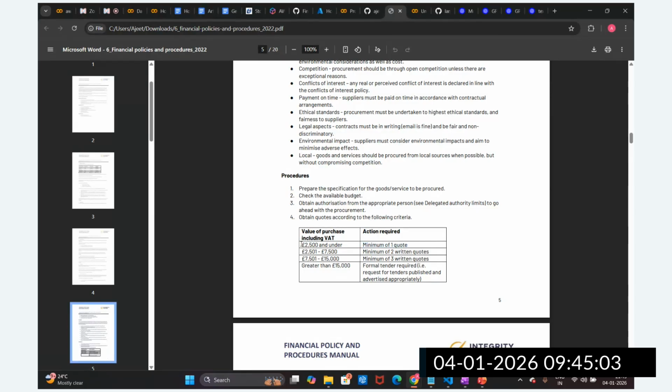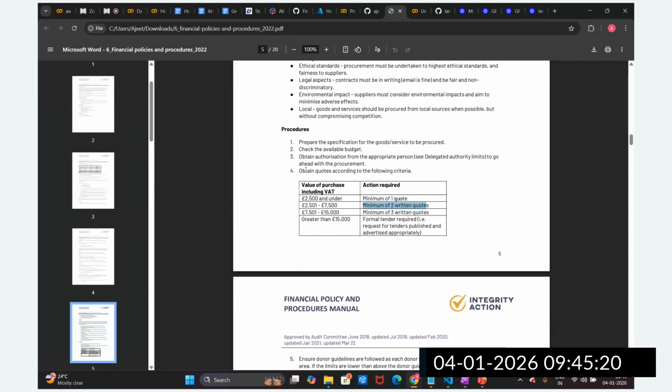Okay, so there is some amount, not dollar, euro amount is there. And a minimum of one quotation is required. So this is the amount in between this range, where a minimum of two written quotes will be required. Let's try this, whether it is able to fetch this content or not. Let's try it out.